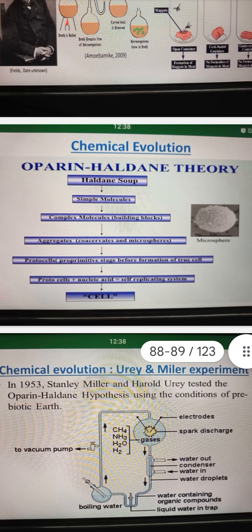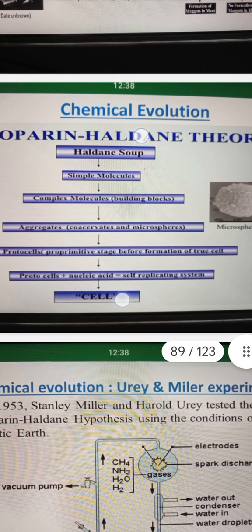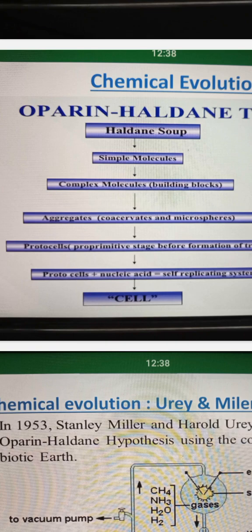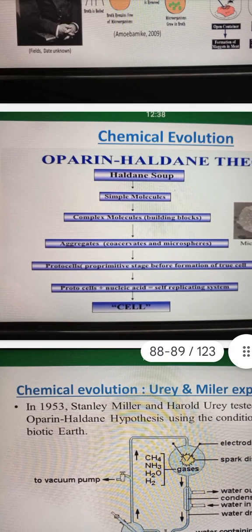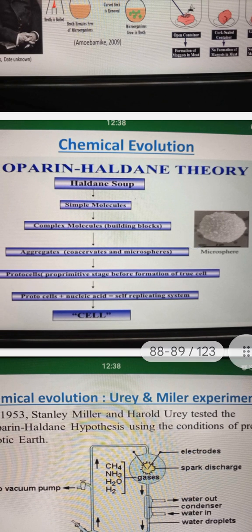The next important aspect is chemical evolution, Oparin and Haldane theory, Haldane soup: simple molecules, complex molecules, building blocks, aggregates, coacervates and microspheres, then protocells, a primitive stage before formation of a true cell.